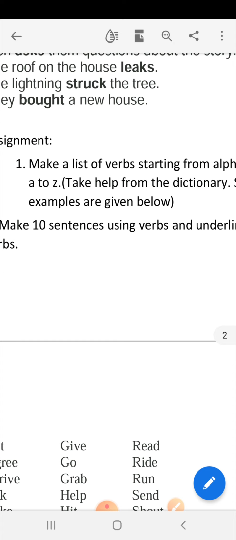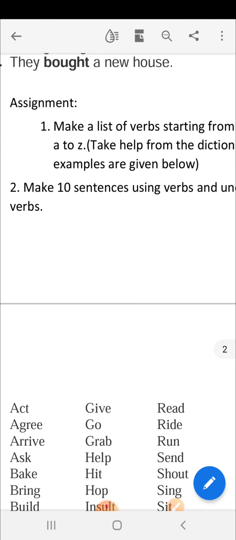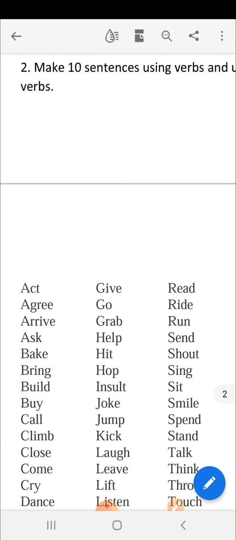I have given 4 examples: act, agree, arrive, ask. These are action words that start with A. Likewise, achieve. I have given one more example. So, like that you have to find more.